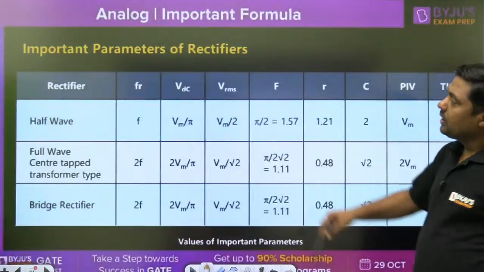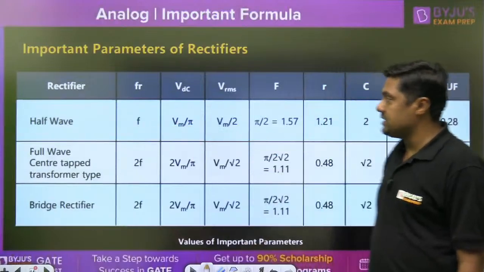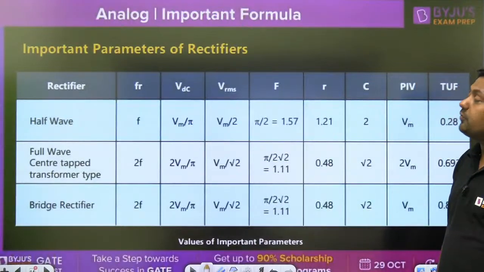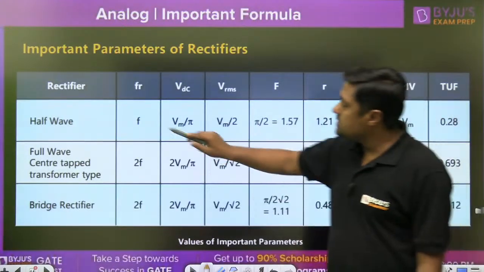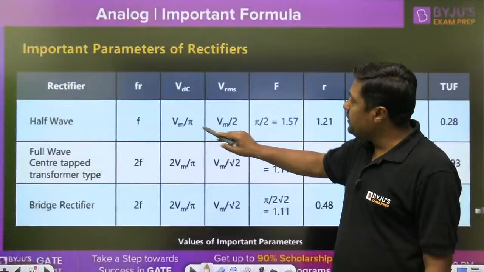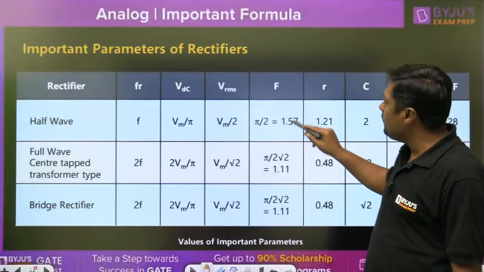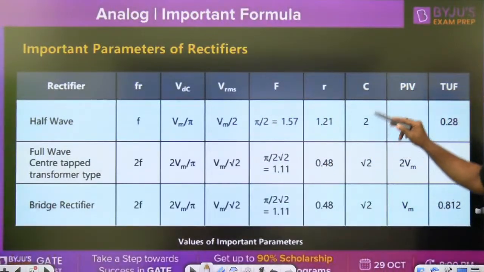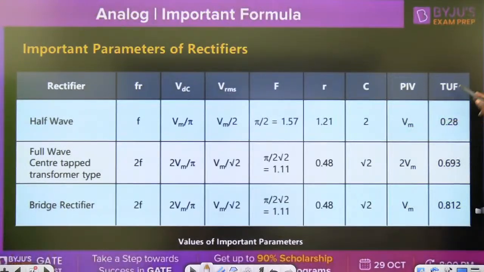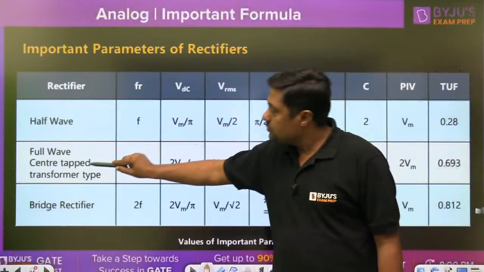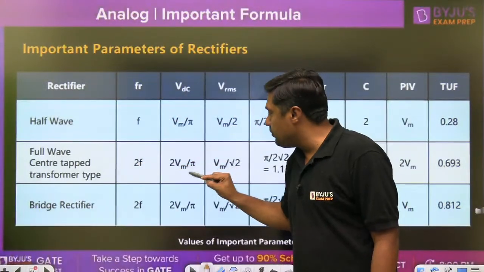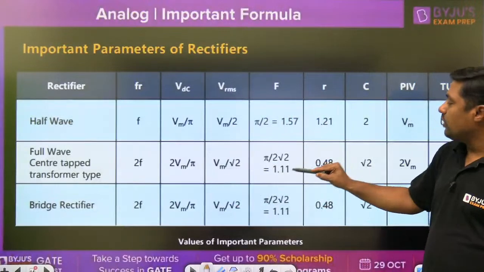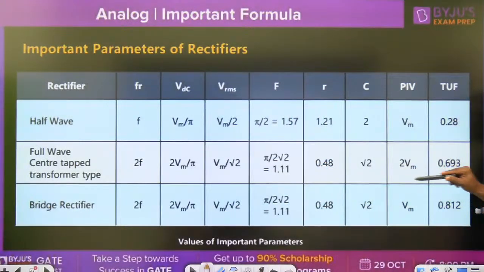Please compare half-wave rectifier, the ripple frequency, the frequency of the output signal or frequency of the AC component at the output, that is called ripple frequency, is F, Vm by pi, Vm by 2, form factor 1.57, ripple factor 1.21, crest factor, PIV, transformer utilization factor. Second, full wave center tapped 2F, 2 Vm by pi, Vm by root 2, 1.11, 0.48, root 2, 2 Vm, 0.693.